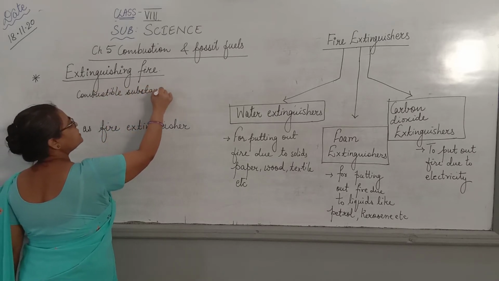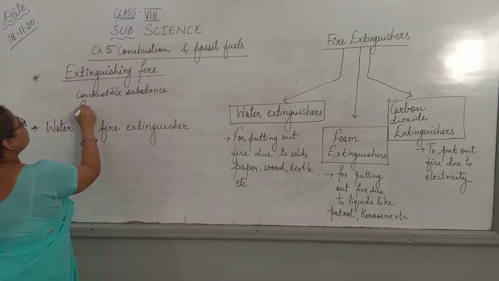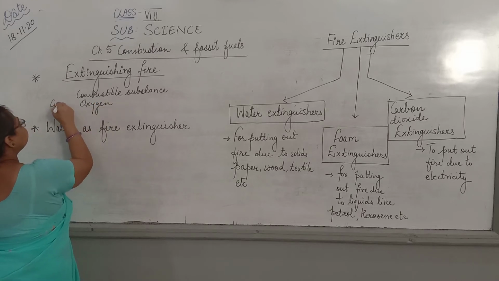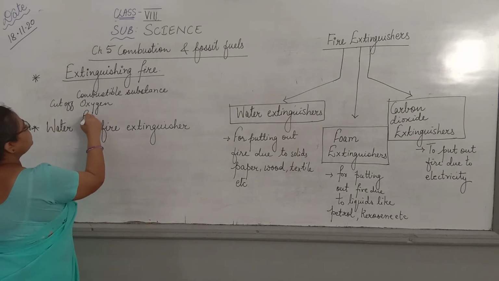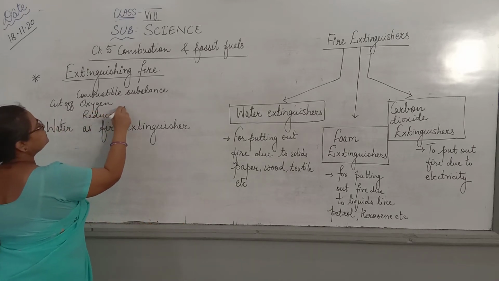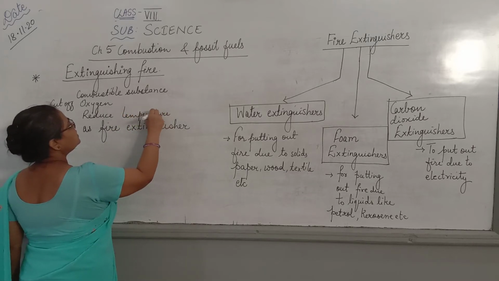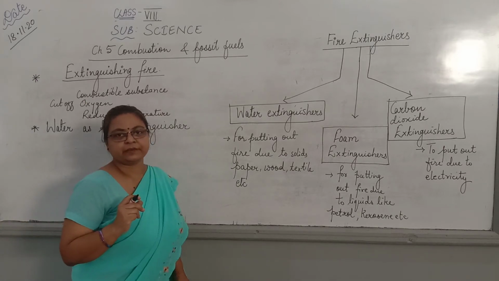Either we remove the combustible substance, and fire will be put out, or we can cut off the oxygen supply, or we can reduce the temperature. Removing any one of these three will put out fire.